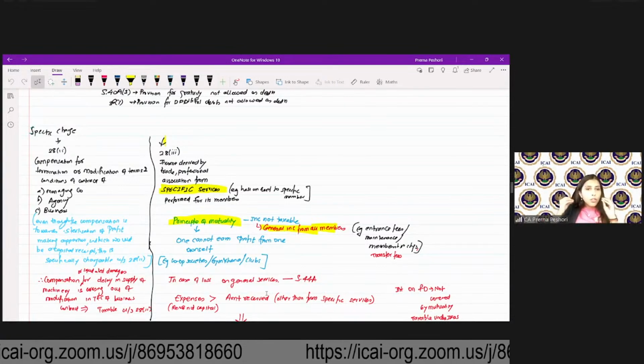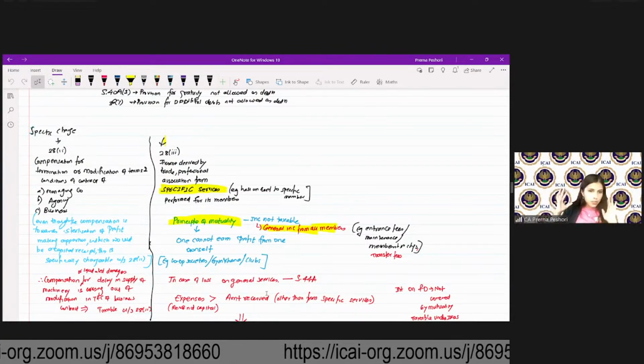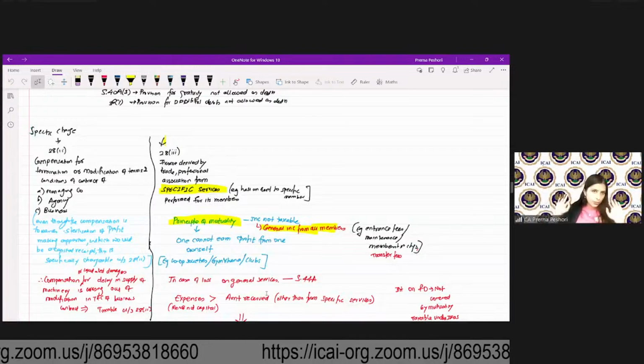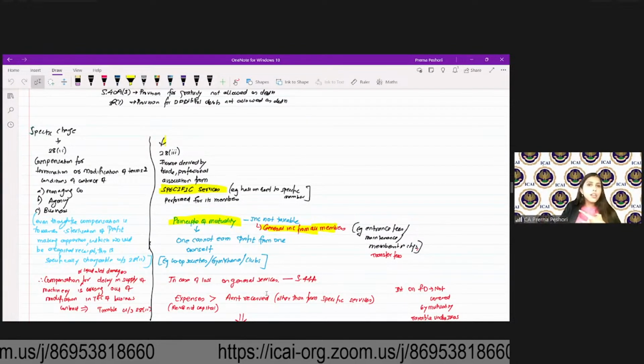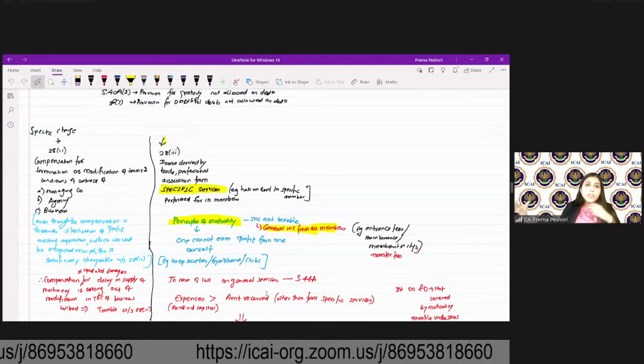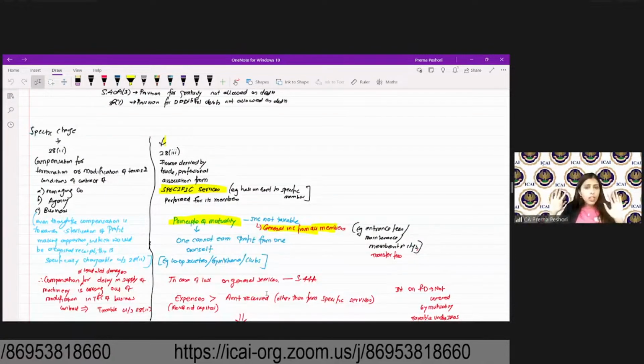Compensation or liquidated damages for delay in supply of machinery, or damages to the machinery, arising out of the modification in terms and conditions of a business contract, shall be taxable under 28(2). 28(3) talks about income derived by a trade or professional association from specific services performed for its members.